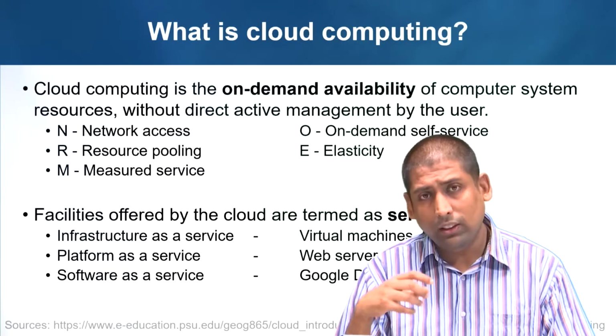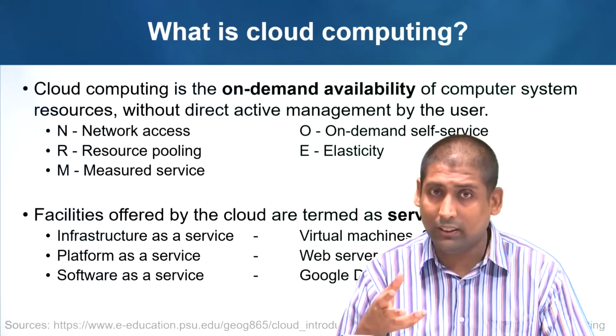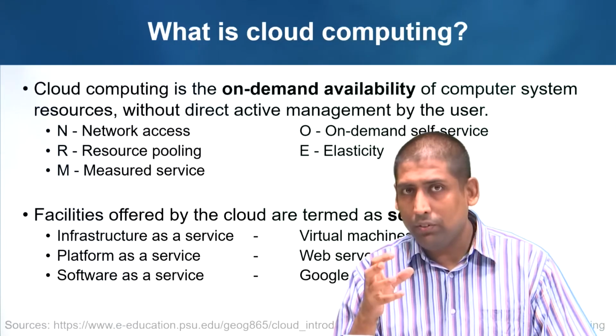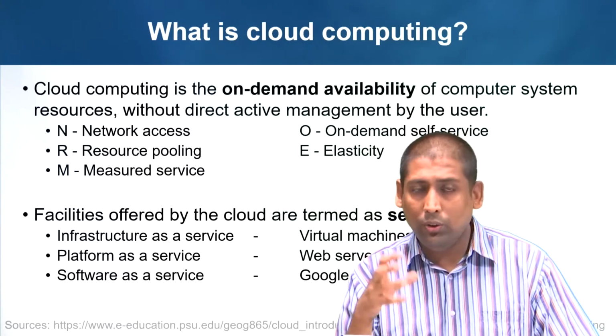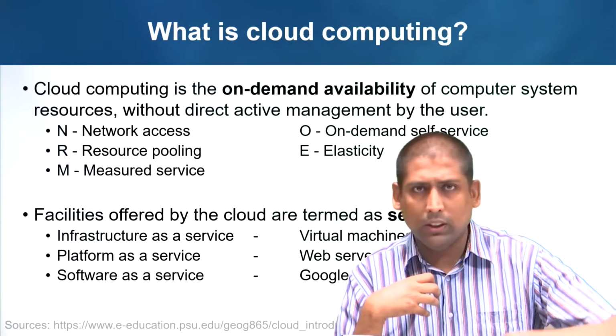The fourth and one of the most important characteristics of cloud computing is elasticity. Before I explain, let me give you a very good example of elasticity, which is the IRCTC ticketing website. You know that during the Tatkal booking, the load on the servers goes very high.